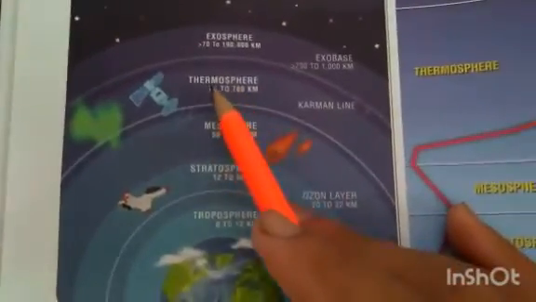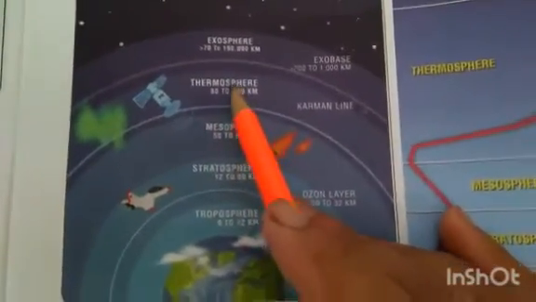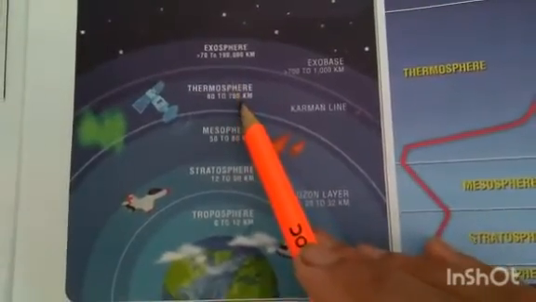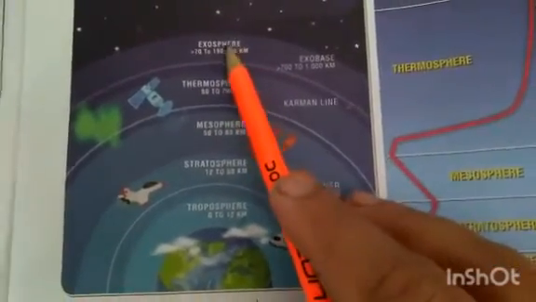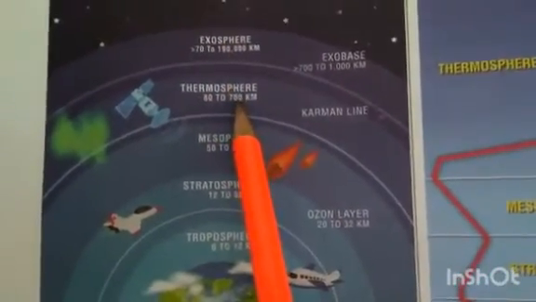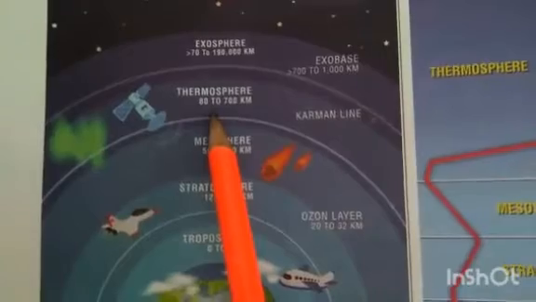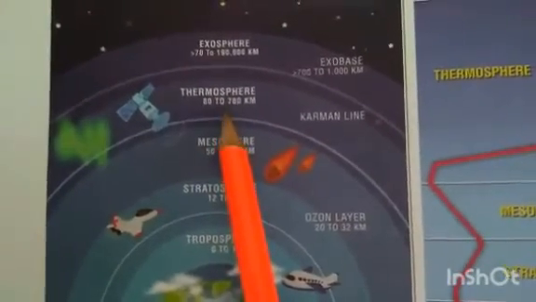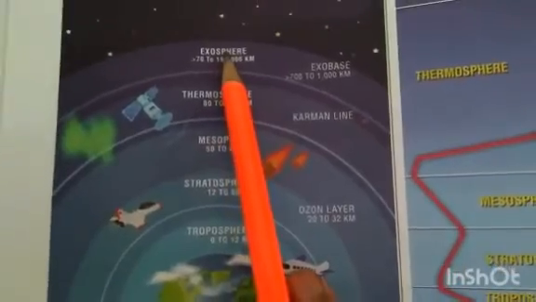And then here, thermosphere. The lower part of thermosphere is called ionosphere, and the upper is exosphere. From here, temperature starts increasing.